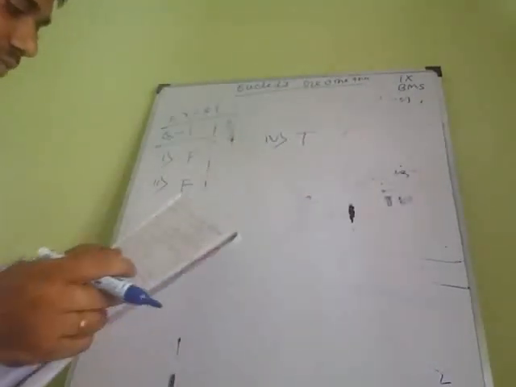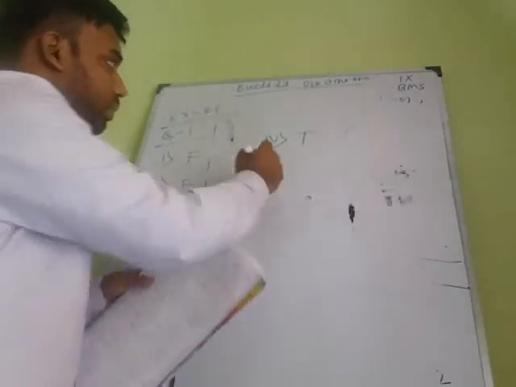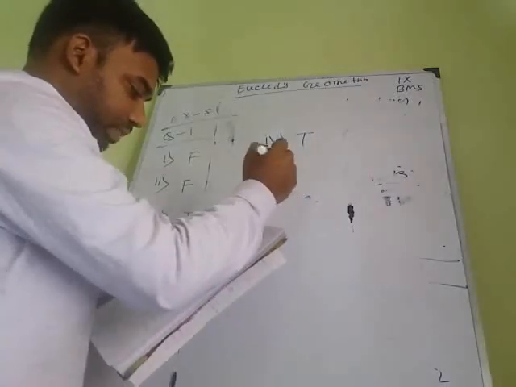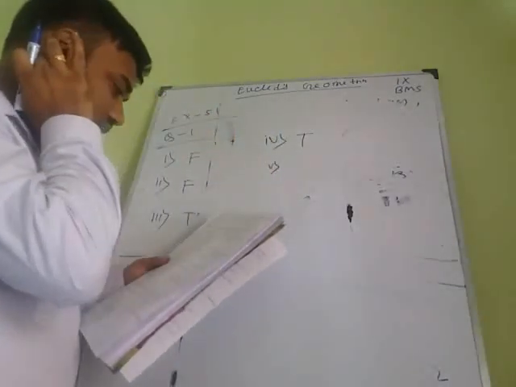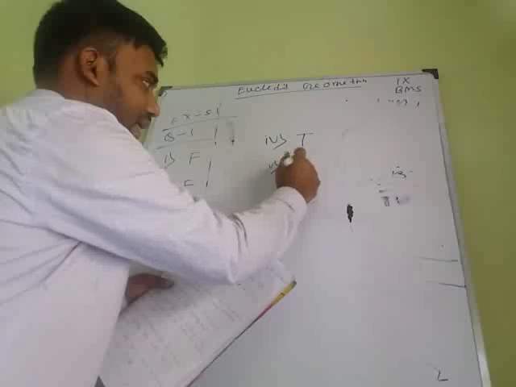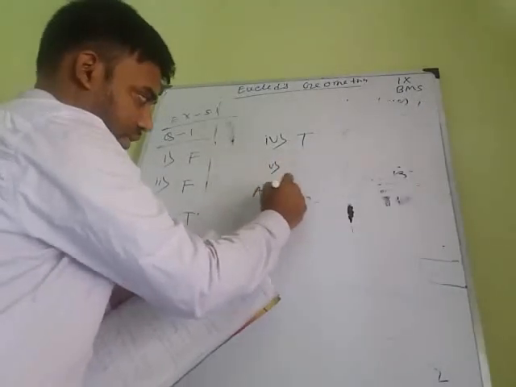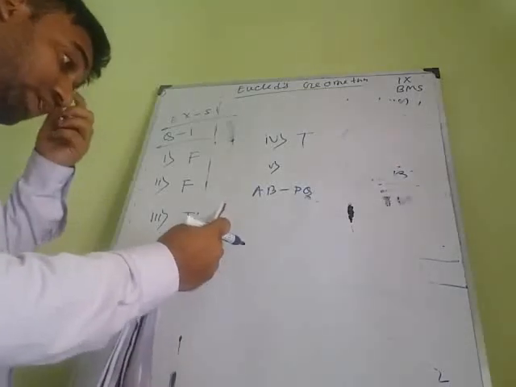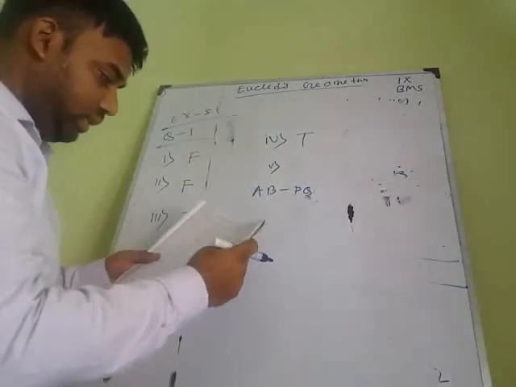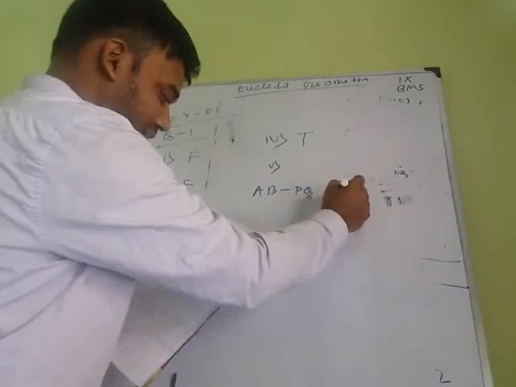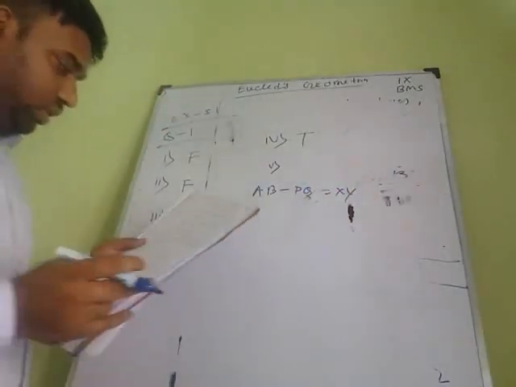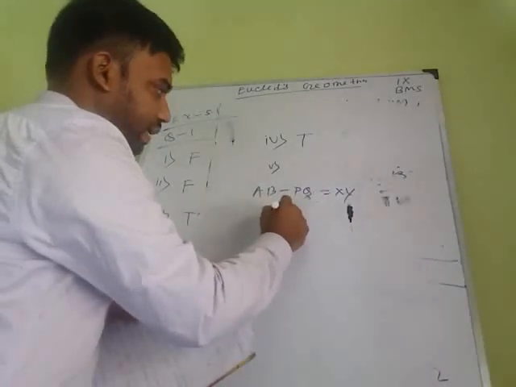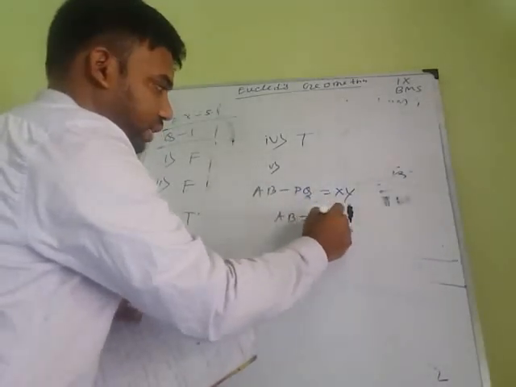Okay, question number 5: if AB minus PQ equals XY, then AB equals XY.